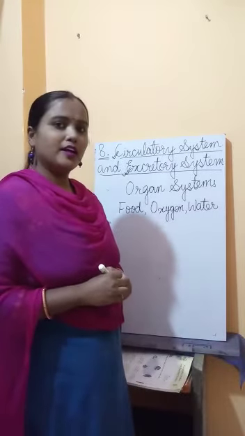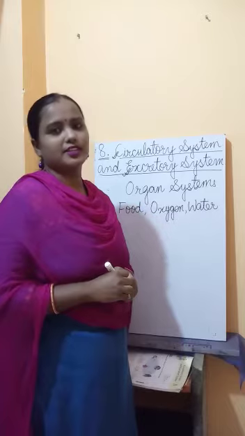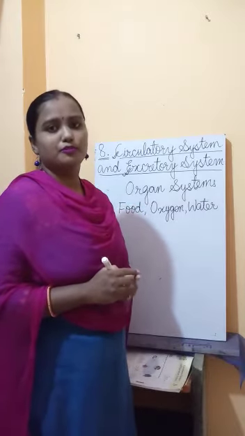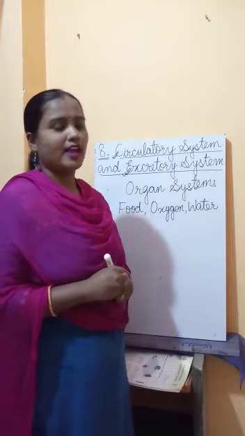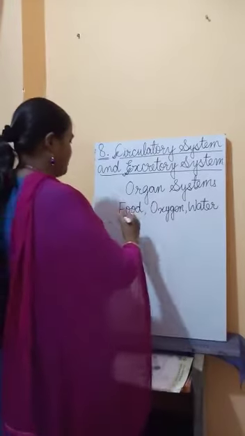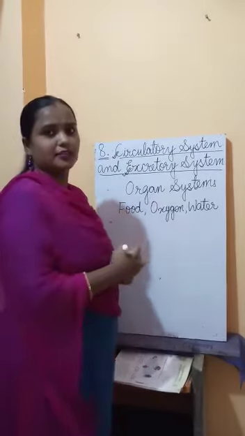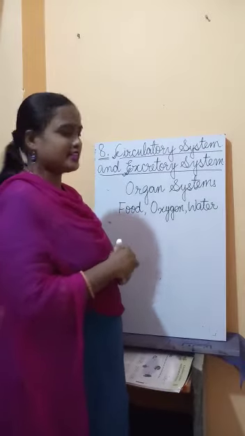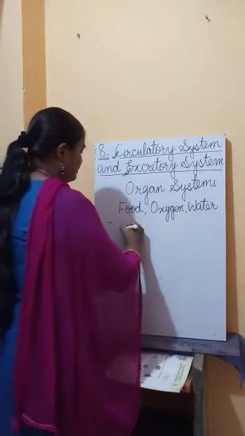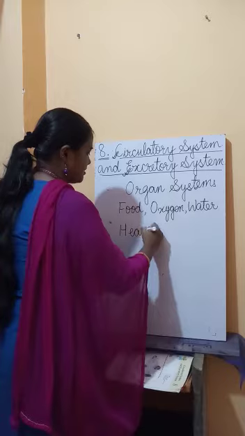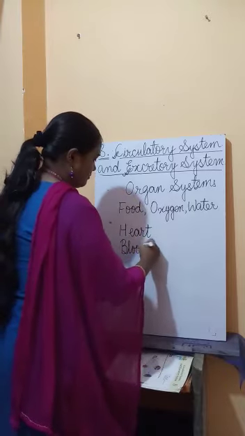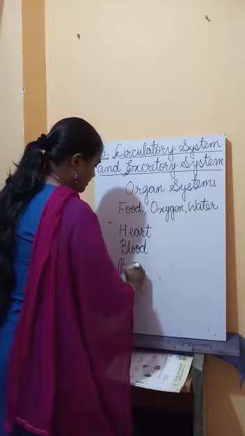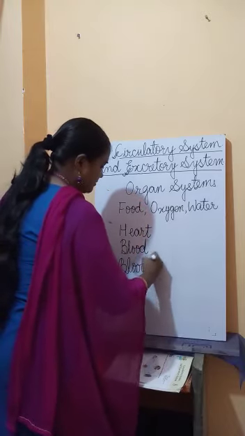Now how is it possible for the circulatory system to transport food, oxygen and water to each part of our body? This circulatory system performs this task taking help of the heart, blood and the blood vessels.